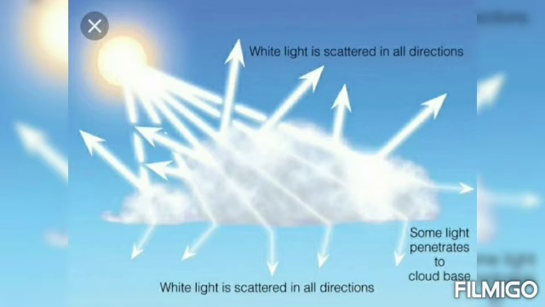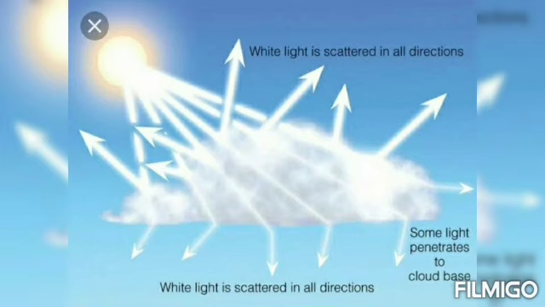Mie scattering is caused by pollen, dust, smoke, water droplets and other particles in the lower portion of the atmosphere. Mie scattering is responsible for the white appearance of the clouds. When white light falls on the water drops, all the colors are equally scattered, which together form white light in the sky.